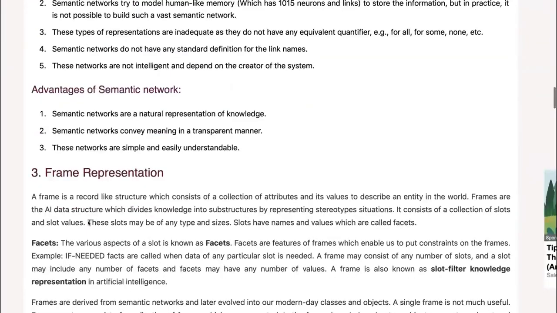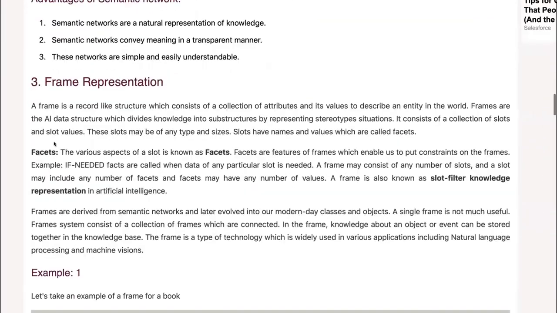In fact, there are some examples. So we have the frame representation. Later we'll have an example of this in the module, an AI program using this technique of representing knowledge. A frame is a record-like structure which consists of a collection of attributes and values to describe an entity in the world.